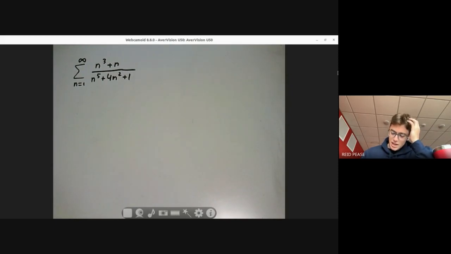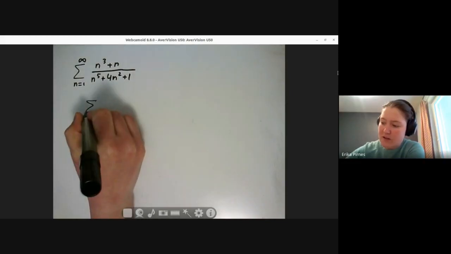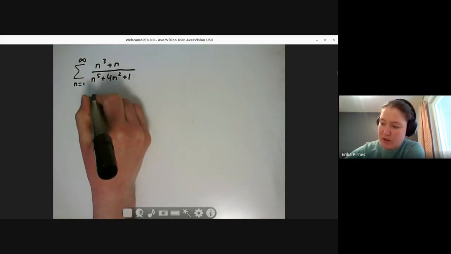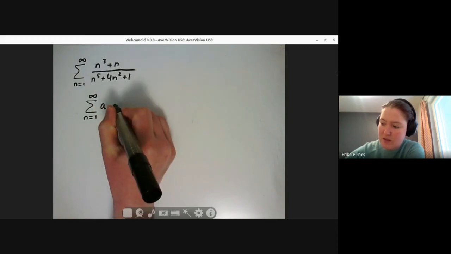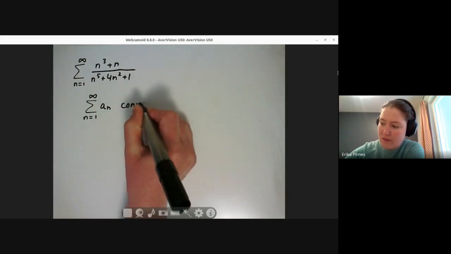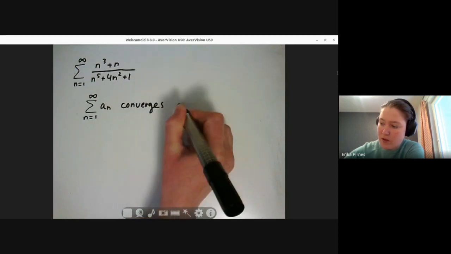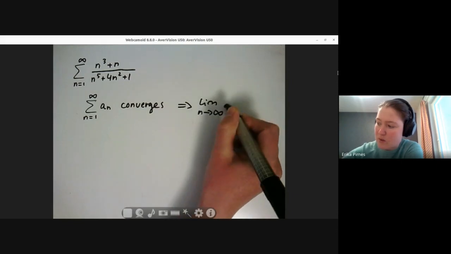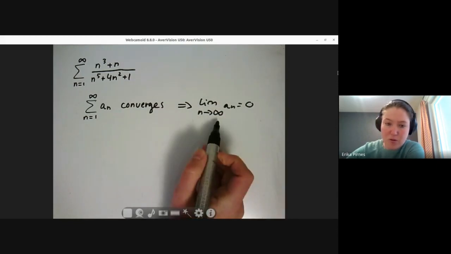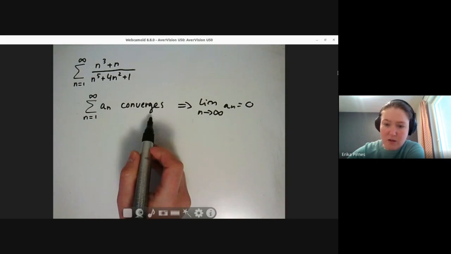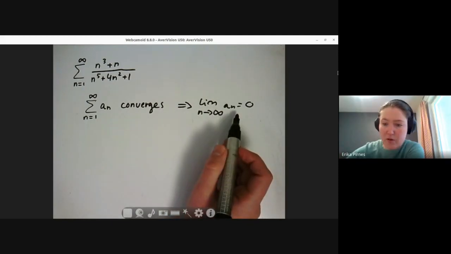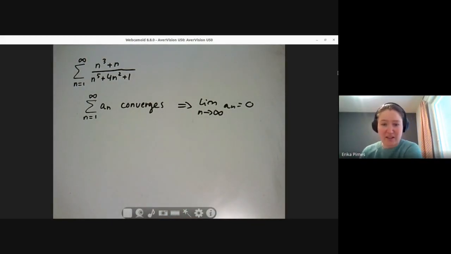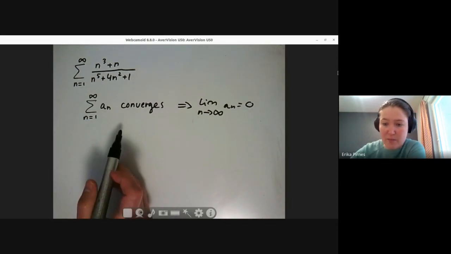So then what does that mean again? So this is a really important thing. If we have a series, if it converges, then we know that the limit as n goes to infinity of a_n has to be 0. That is true. But the other direction doesn't work because there's the harmonic series. So this is one of the dangers. If the limit is 0, it doesn't tell us anything at all. We don't know anything. It might converge, it might not.